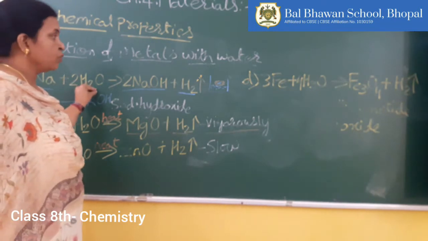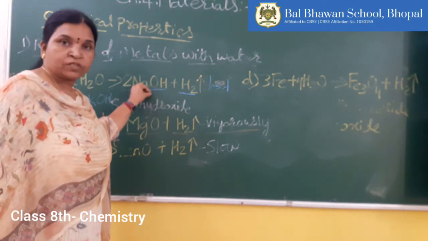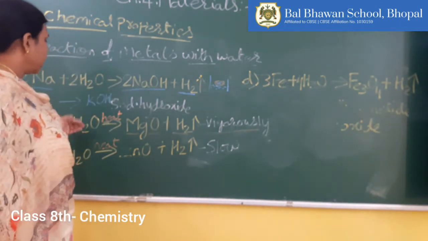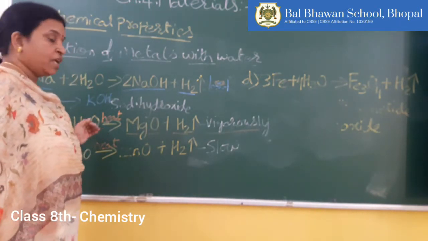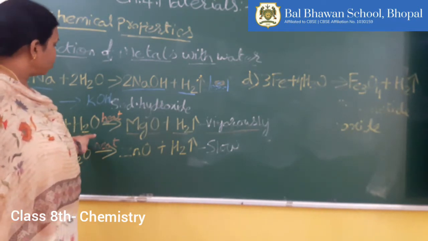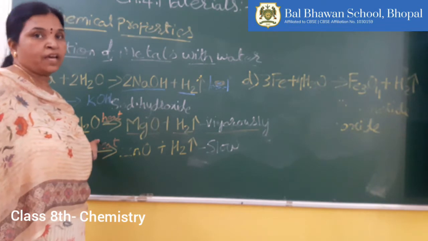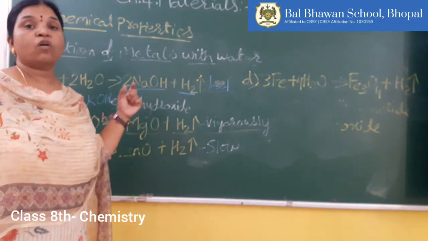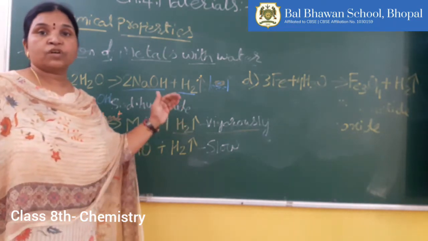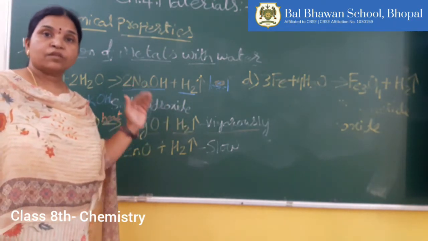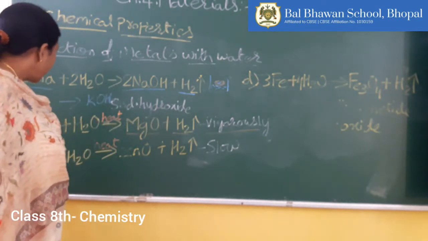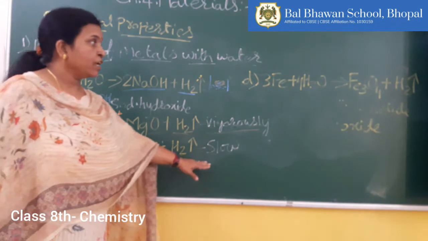Children, try to understand: the metals which are more reactive, when they react with water, produce the hydroxide. But as you go down in the reactivity series, you will find that the metals do not react with cold water. They either react with boiled water or steam, and the reaction rate is comparatively slow compared to that of sodium. In case of zinc, it is very slow.